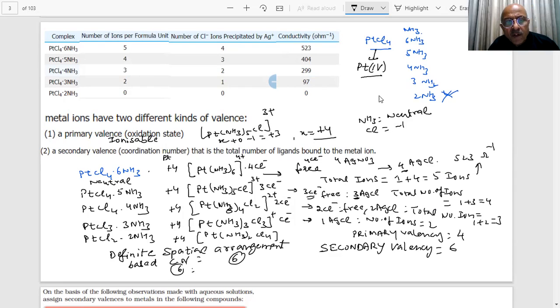The shape is octahedral. Means what? The secondary valencies are oriented.